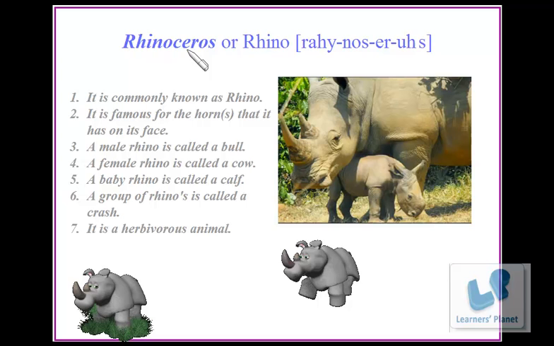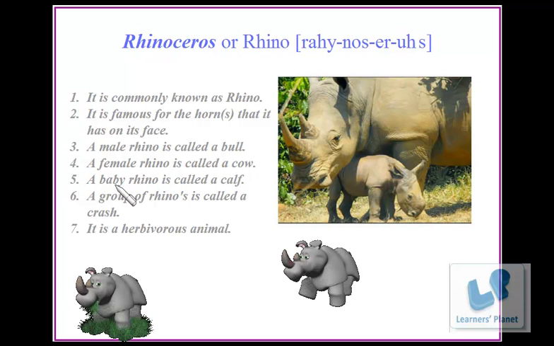Rhinoceros, or rhino. It is commonly known as rhino. It is famous for the horn or horns that it has on its face. A male rhino is called a bull. A female rhino is called a cow.